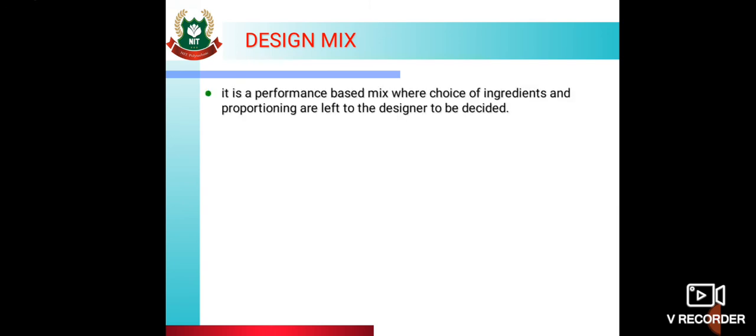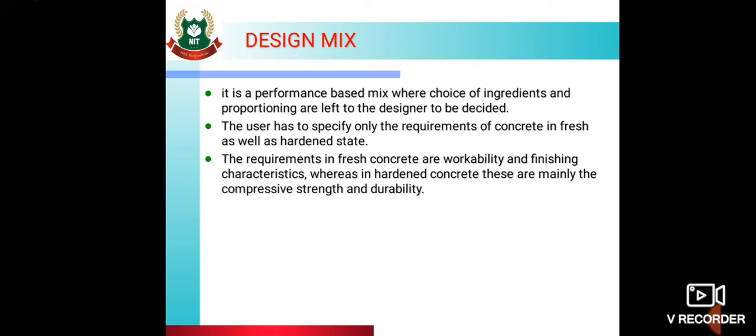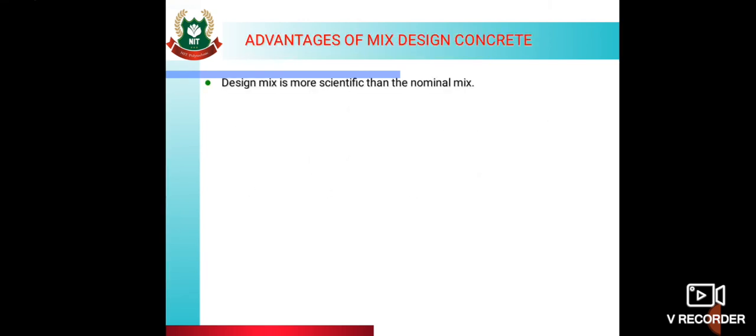Then next is design mix. It is a performance based mix where the choice of ingredients and proportioning are left to the designer to decide. So the user has to specify only the requirements of concrete in the fresh as well as hardened state. The requirements in fresh concrete are workability and finishing characteristics, whereas in hardened concrete these are mainly compressive strength and durability. Then advantages: design mix is more scientific than nominal mix.